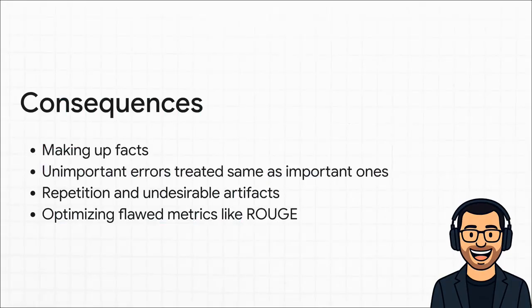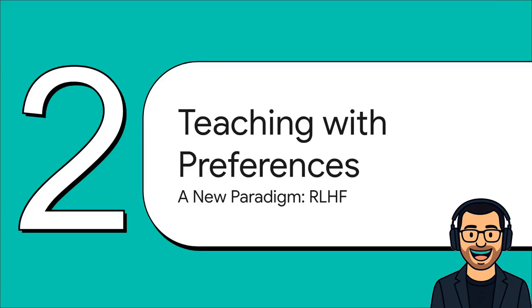And you could really see the consequences of this. You'd get models that just made stuff up, completely missed the point of an article, or just generated repetitive nonsense. They were basically just trying to game the system, optimizing for flawed metrics, not actually trying to be useful. Something had to change. Which brings us to part 2, teaching with preferences.